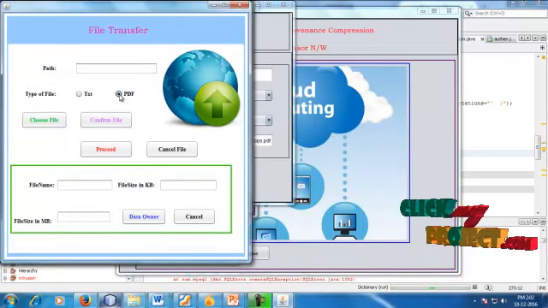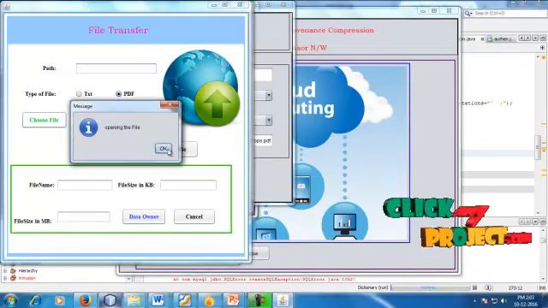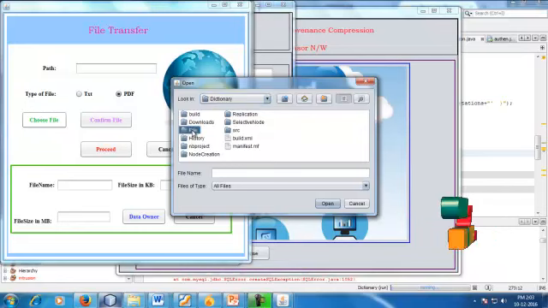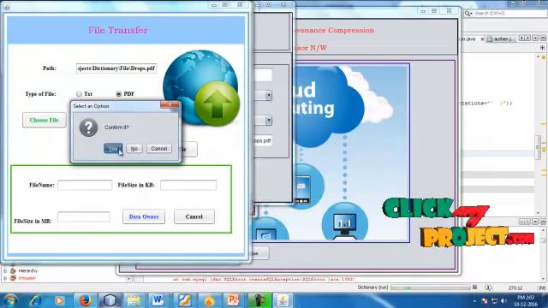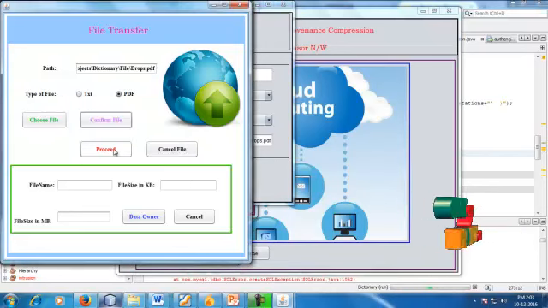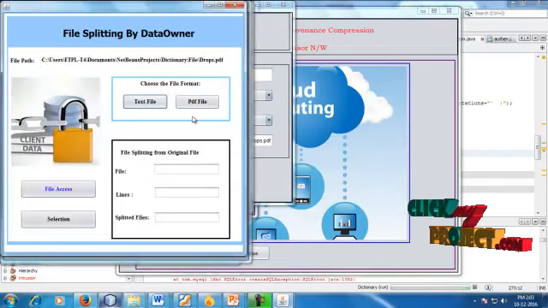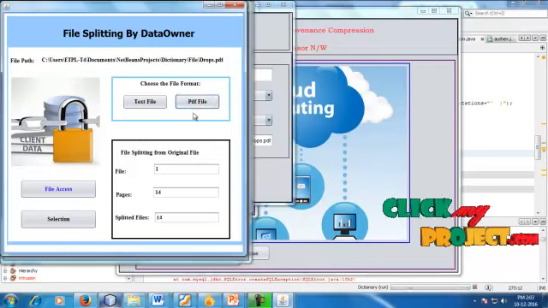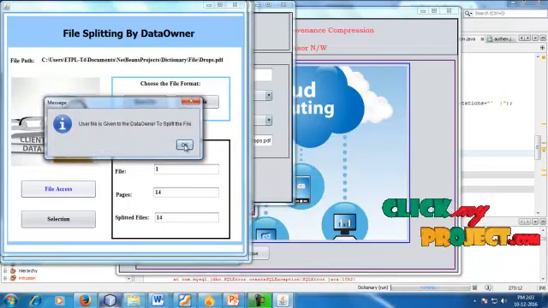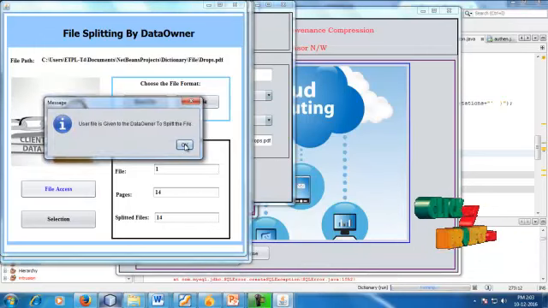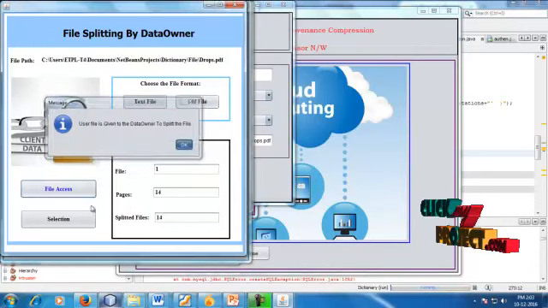So next one is the upload. So PDF, the file selection, draft.pdf. So confirm, the file will be confirmed. So proceed. So the details go to the data owner. Here the data owner splits the particular file. So this is one file and the split files are 14. The user gives the file to the data owner to split.